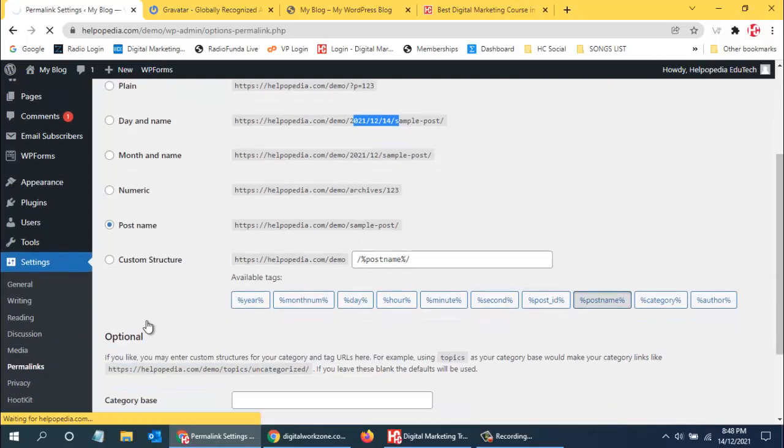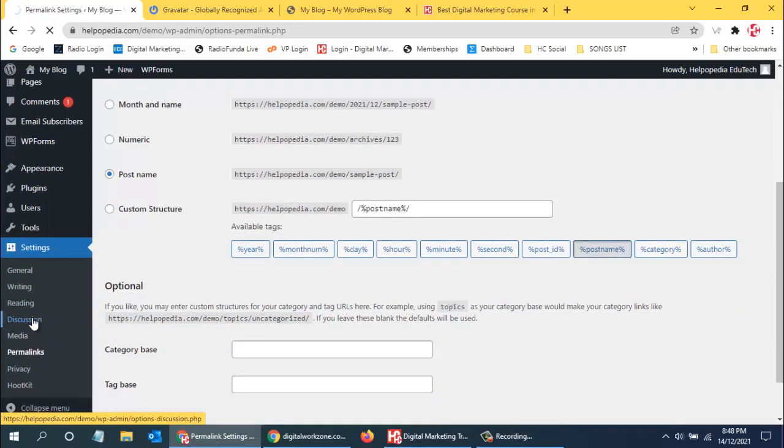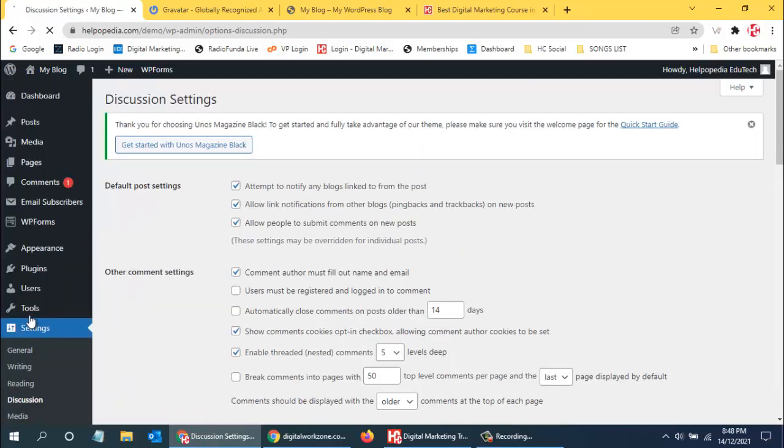So this is done, and after that the next thing that we need to check is the discussion. Discussion is basically the forum, where people will leave comments on our blog, so we can approve them and change them. Here there are all the basic settings. Usually we don't change all these settings. Otherwise, if you want to make certain changes, then you need to read everything, and only after that can you check or uncheck all these options. Over here you can see, for example, that comment authors must fill out their name and email.